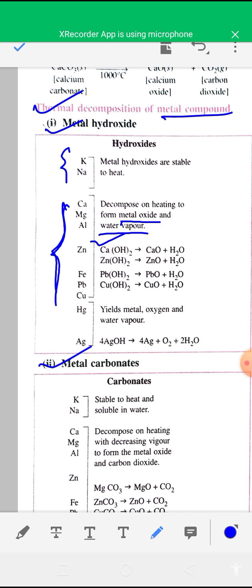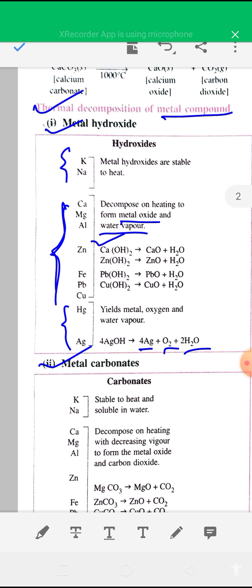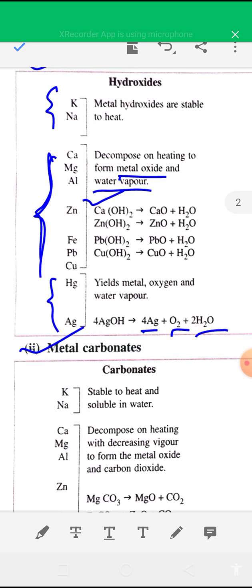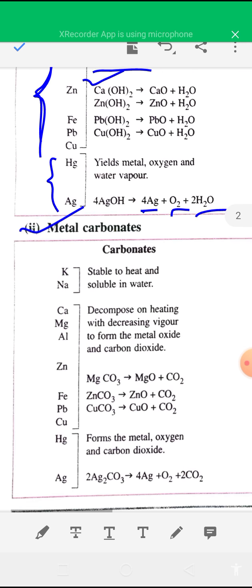Okay. And metal hydroxides such as mercuric hydroxide or silver hydroxide, that is hydroxides of metals such as mercury and silver, on heating will decompose to give the respective metals, oxygen and water vapor. So if you heat silver hydroxide, AgOH, it will give silver, oxygen and water vapor.